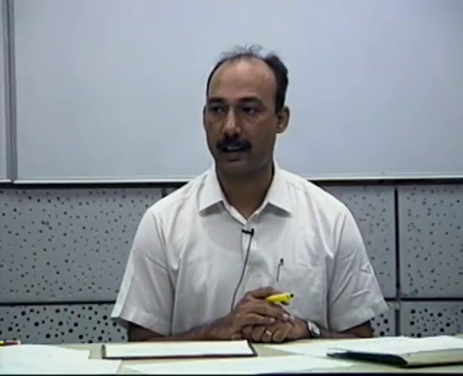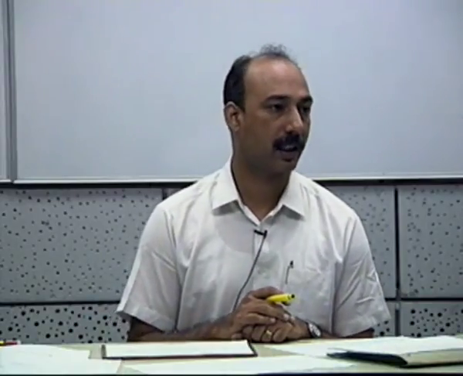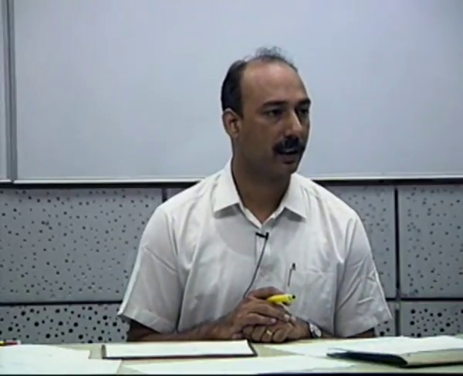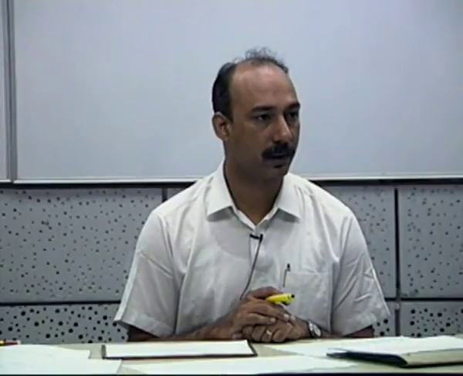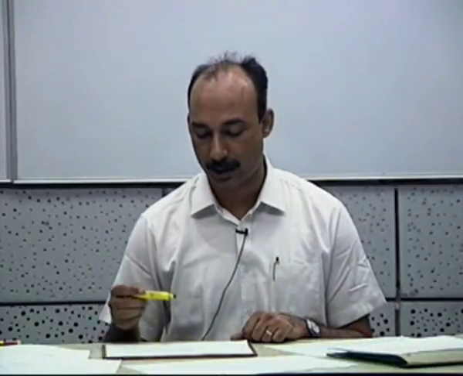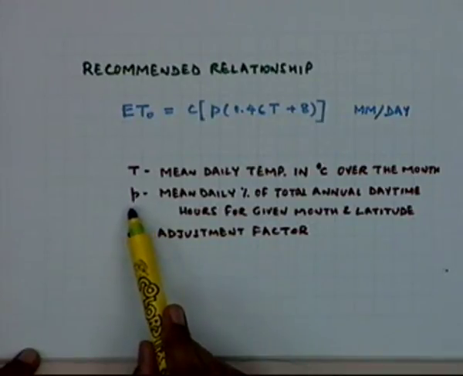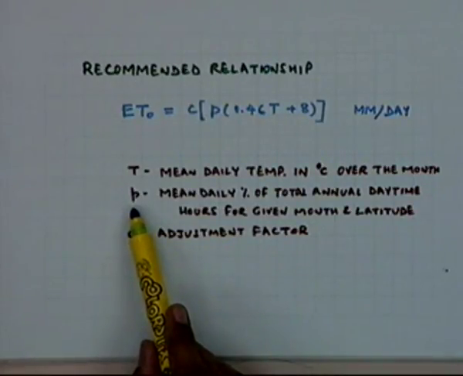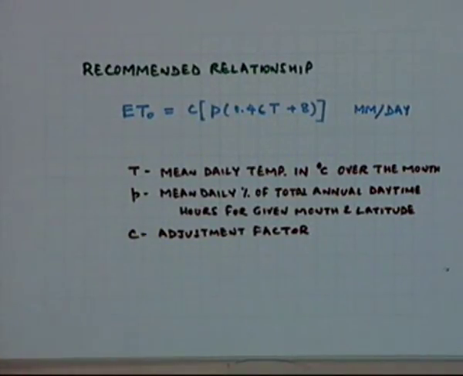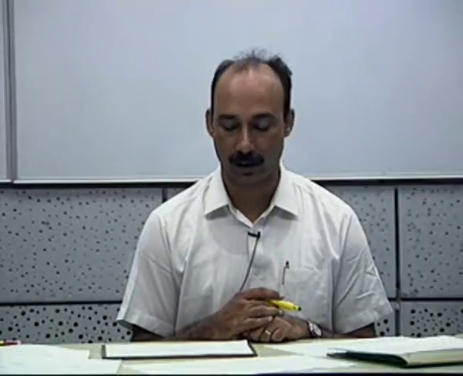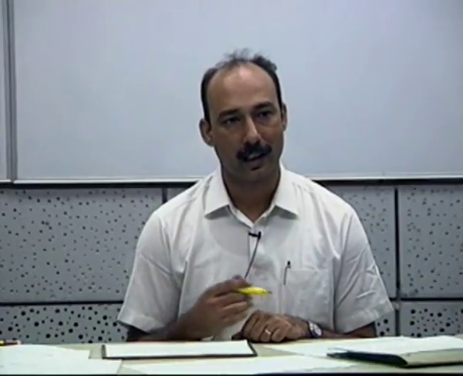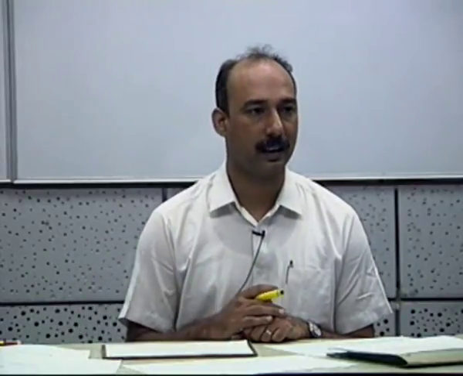When you say sunshine hours, it means the actual sunshine hours, not the maximum possible, which has been considered already in P. Over and above that, it makes a lot of difference whether the conditions are cloudy or the sky is clear. That has been taken into consideration without actually using elaborate data.